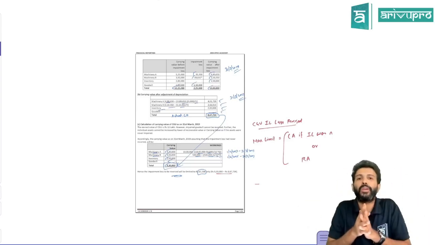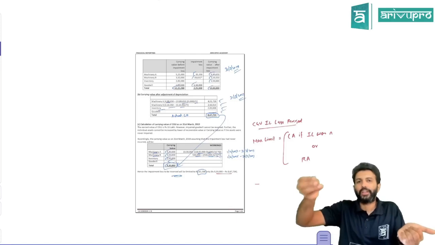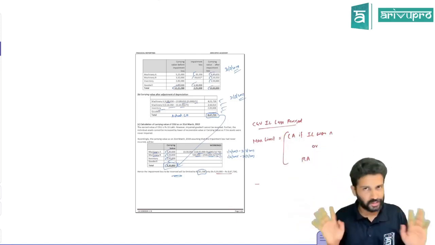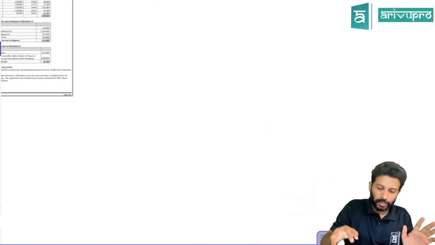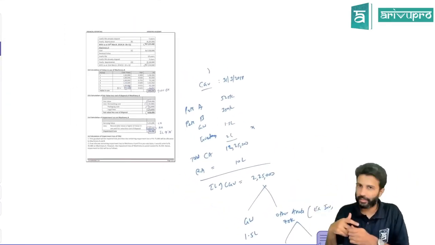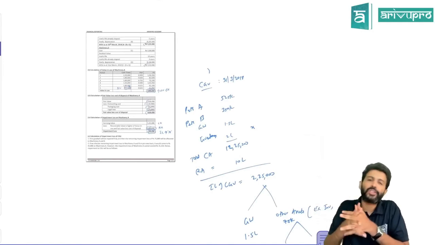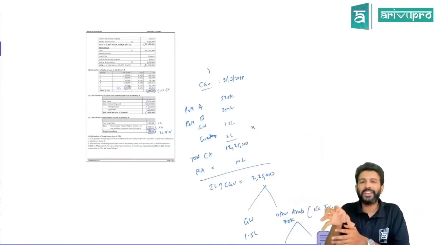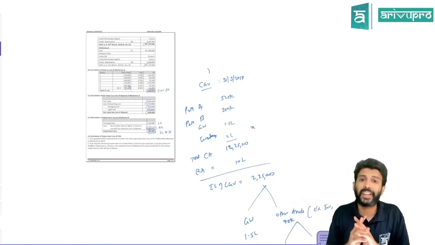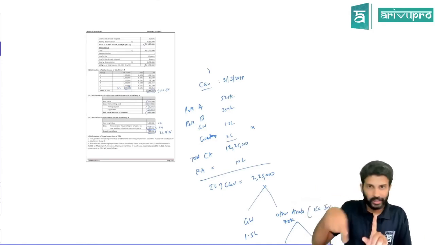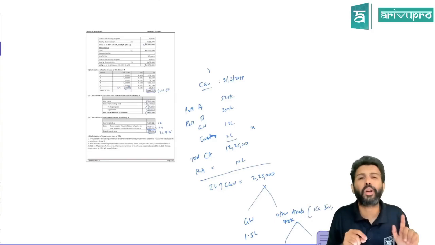Basically, impairment loss you can only give to what? Goodwill and your tangible assets like PPE and intangible assets. That's all. So this particular CGU had impaired. You found out the carrying amount of the CGU and the recoverable amount. First you gave the impairment loss to goodwill. Then two assets were remaining, A and B. But machinery A was capable of generating independent cash flows. A's carrying amount was given, and recoverable amount you could also find out. They have given that. That means first find out the impairment loss relating to A.